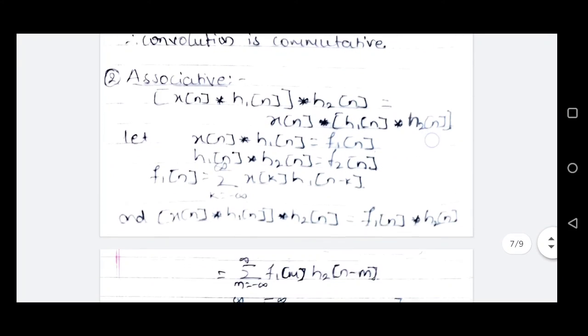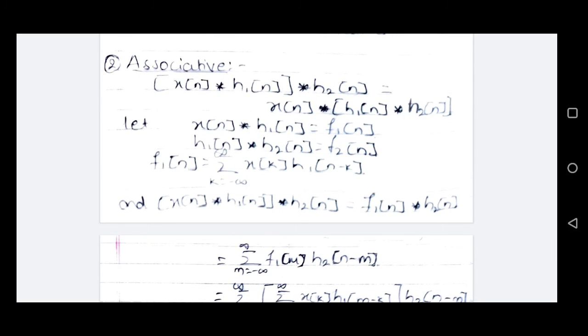Convolution is also associative. If we have two systems connected in series, let the impulse response of the first system be h1 of n and the impulse response of the second system be h2 of n. If we apply input x of n to the first system, then the output of the first system will be x of n convolved with the impulse response h1 of n, which will be the input to the second system. So the entire input to the second system, which is the convolution between the input x of n and the impulse response h1 of n, will be convolved with the impulse response of the second system, represented by h2 of n.